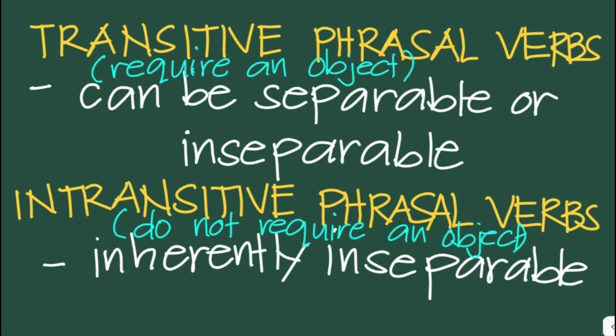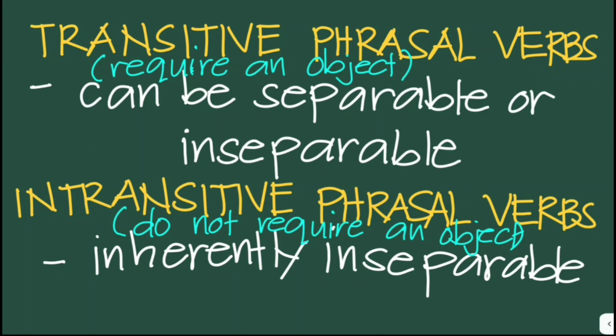Whereas the intransitive phrasal verbs do not require an object, and they are inherently inseparable. I hope you now understood the difference between the transitive phrasal verbs and the intransitive phrasal verbs, and the separable and inseparable phrasal verbs. I will put a list of transitive, intransitive, separable, and inseparable phrasal verbs in the next videos.